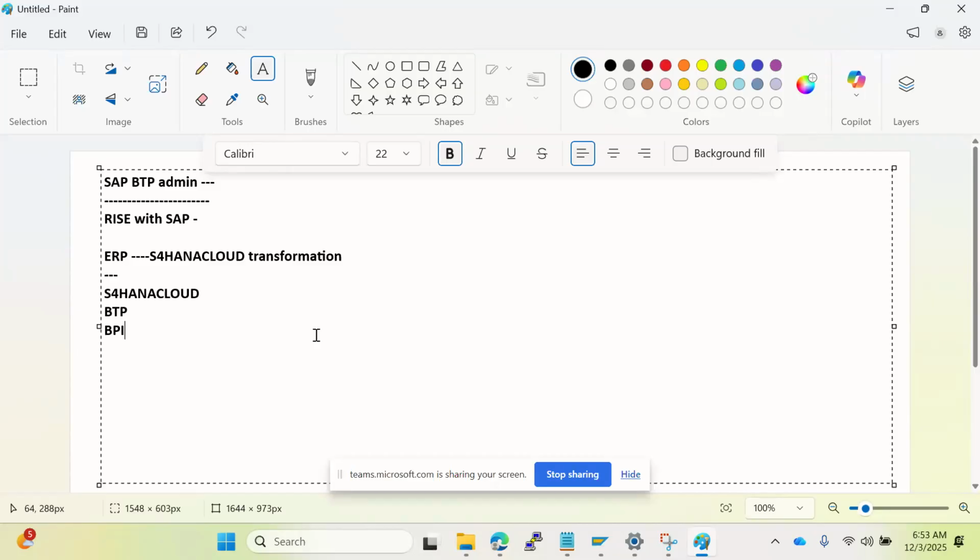They also have some embedded tools like LTMC automation, the cloud ERP offering, and the infrastructure, cloud hyperscalers and SAP's own data centers. These are all the offering packages here.